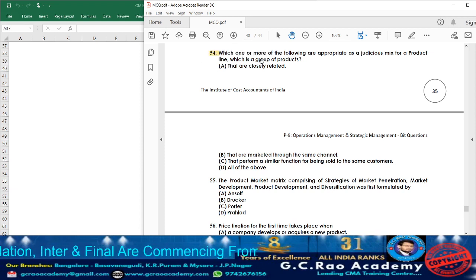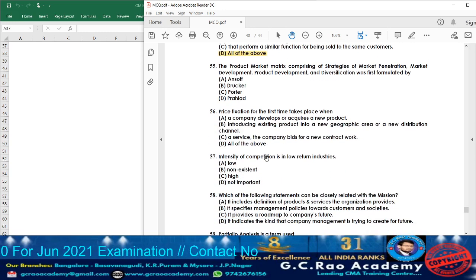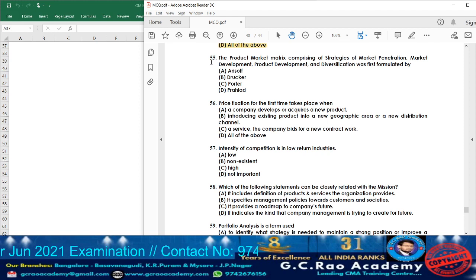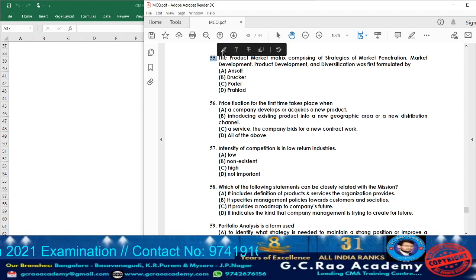What they are telling: which one or more of the following are appropriate as a judicious mix for a product line, that is a group of products. See, they should be closely related, marketed through the same channel, performing a similar function, and sold to the same customers. All of the above. Answer is option D, all of the above. A similar kind of question is already covered. It is a repeated question. Now moving on to question 55.